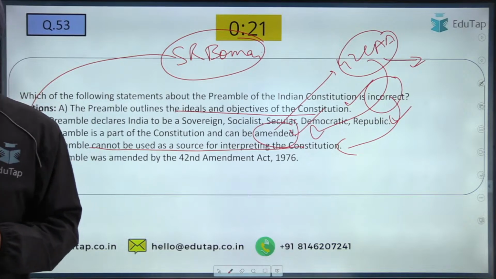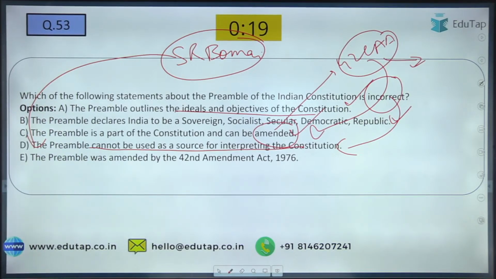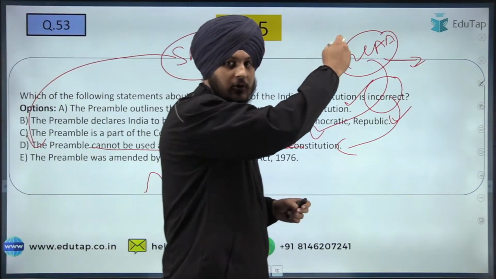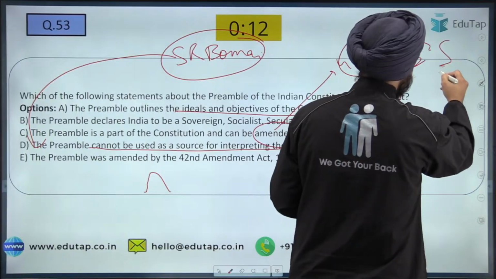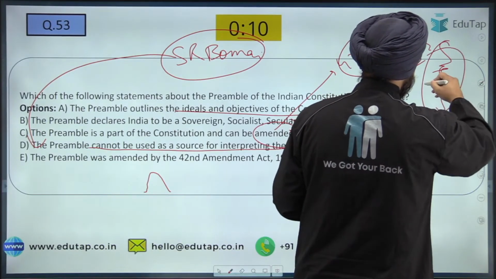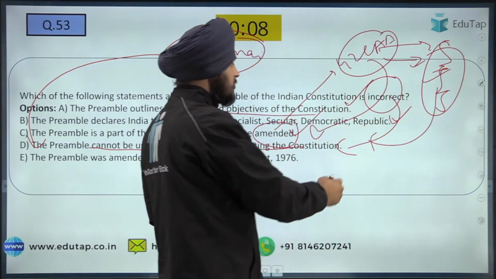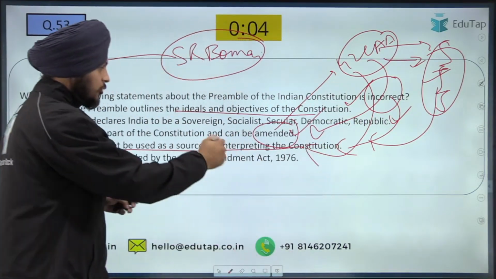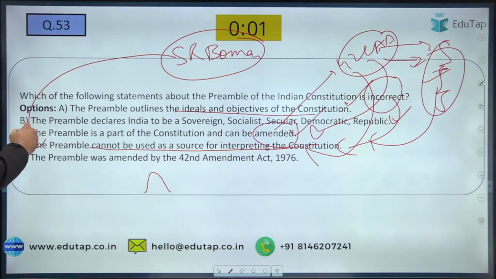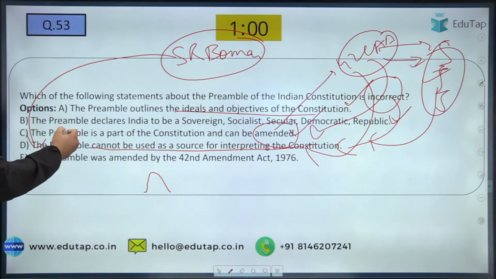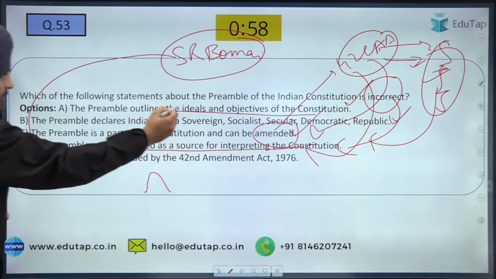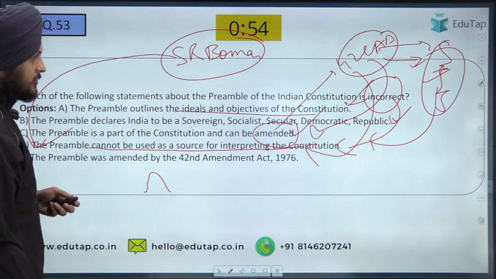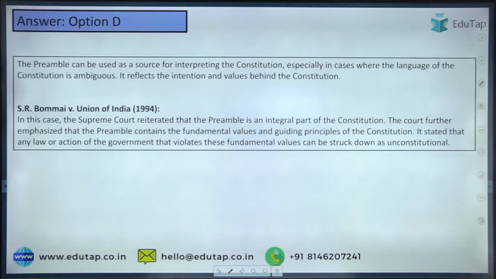Yes, Rohit and Rahul, all of you have given the right answers that under the 42nd Constitutional Amendment Act, the terms secular, integrity and socialist, SIS, these three things were added as a part of our Constitution, and they were added under the preamble. Fine. So that is why C is the correct statement with respect to the preamble. And since the question is asking about the incorrect one, that is why D is going to be the answer to this question. Fine. So let us see the next question now.